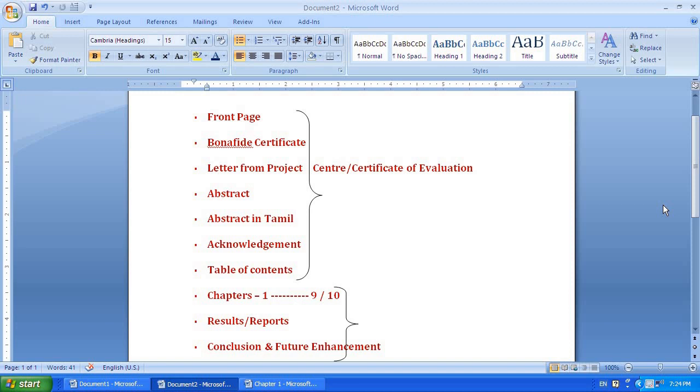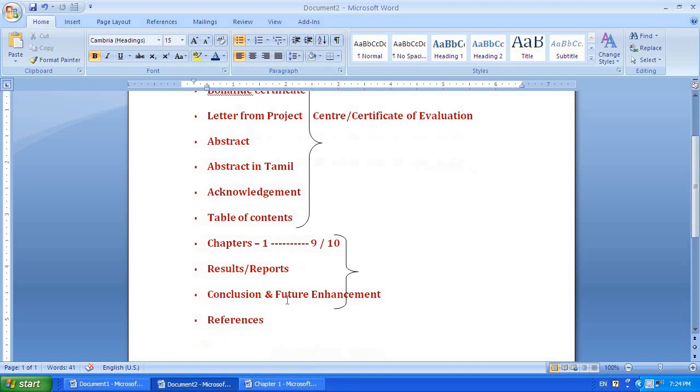So remember, you will start with the front page, then the bona fide certificate. This order should be maintained. There should not be any jumbling allowed here. So: bona fide certificate, letter from the project center or else certificate of evaluation, abstract in Tamil, acknowledgement, table of contents. The table of contents alignment I will cover in a separate presentation.